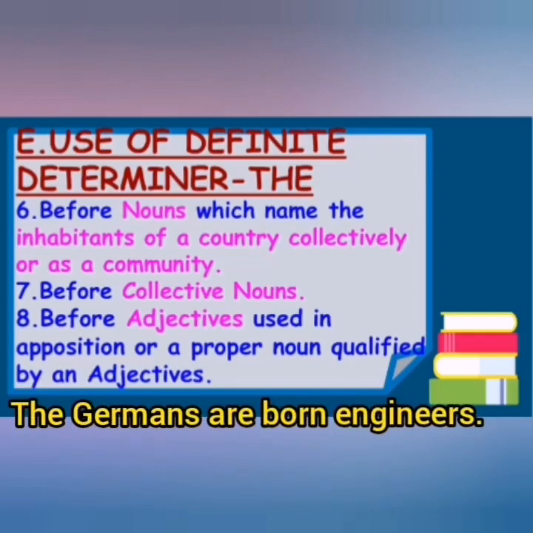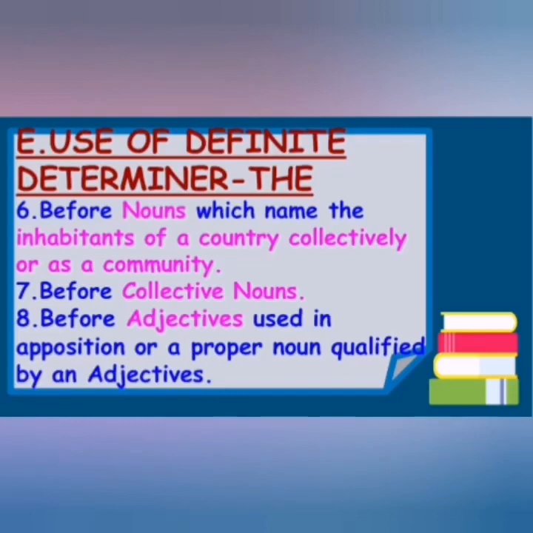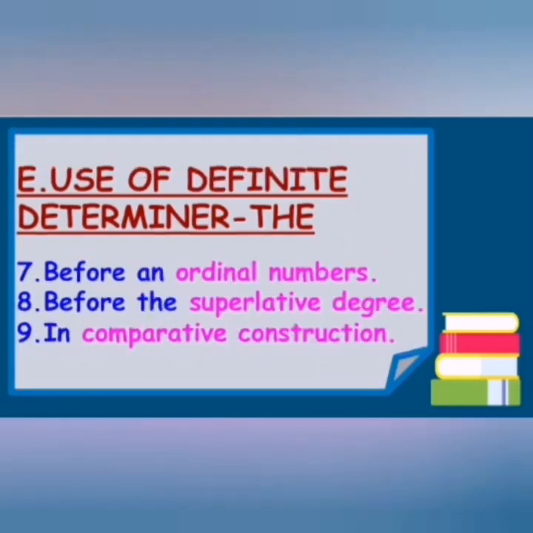It can also be used with common nouns which are the only ones, like the sun, the earth. It is used before collective nouns like the army, the parliament. It is also used before ordinal numerals like the first, the second.